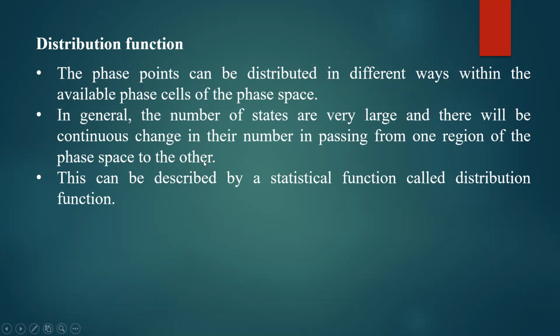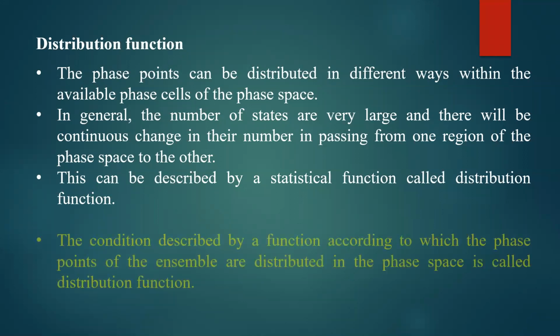The microstates can change with time. For a dynamic system of particles in motion, the microstates are going to change, whereas the macrostate may remain the same. The number of particles in a given state may change. This can be described by a statistical function called the distribution function.